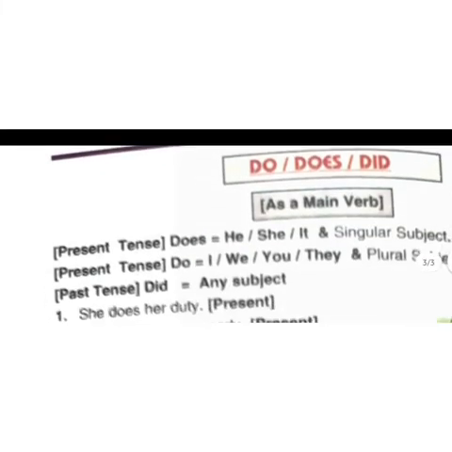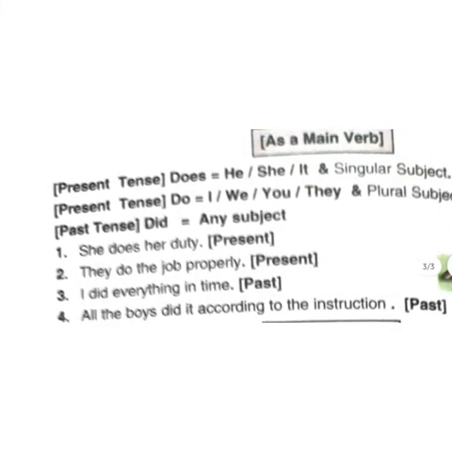So you have to keep in mind, is it singular or plural? Okay. Let's move to do, does and did. Does is used for singular in present tense. He does his work on time. For singular we are using does in present tense. She does her duty on time.